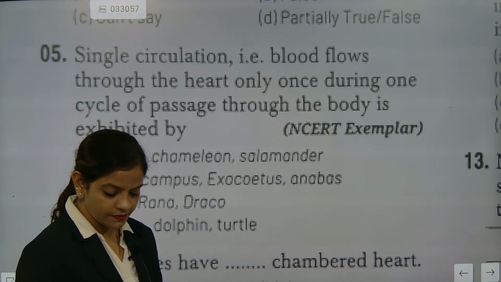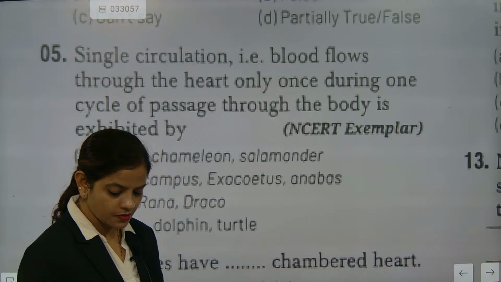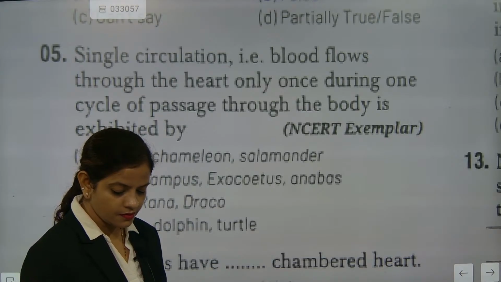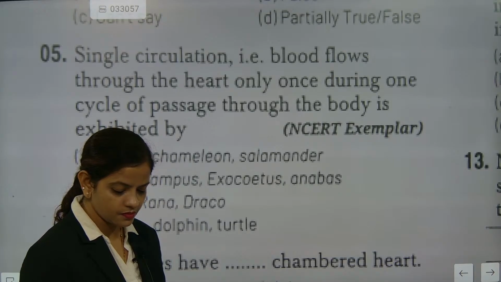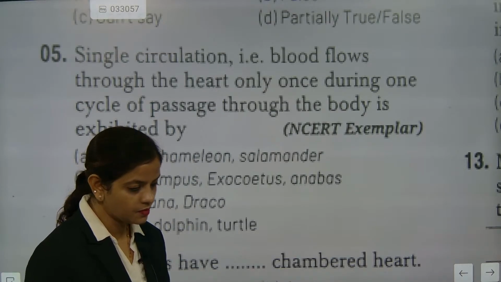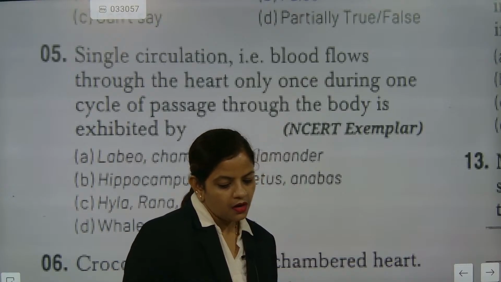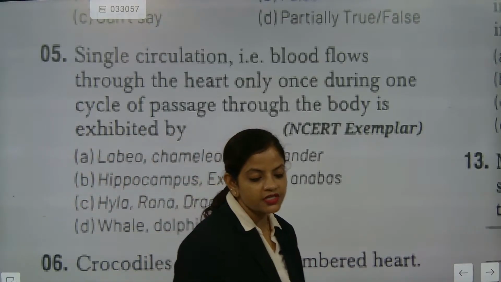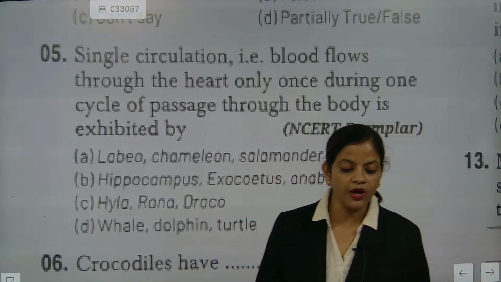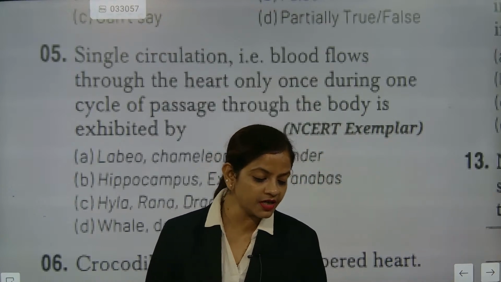Come on, say. Okay, most of the students are telling B, that is Hippocampus, Exocoetus, or Anabas.